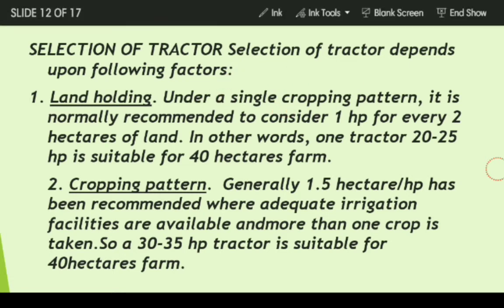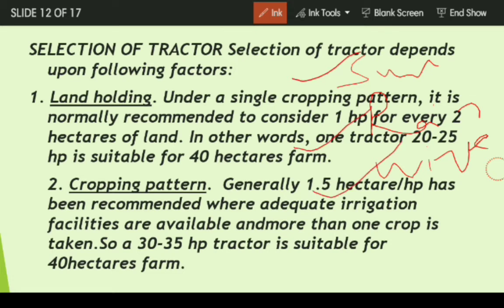We can say summer season is there, then rainy season, winter season. So broadly we can classify into 3 seasons, and generally in single cropping pattern the crops are taken during the rainy season. And if this is the condition,